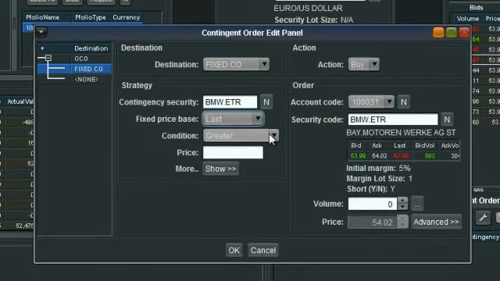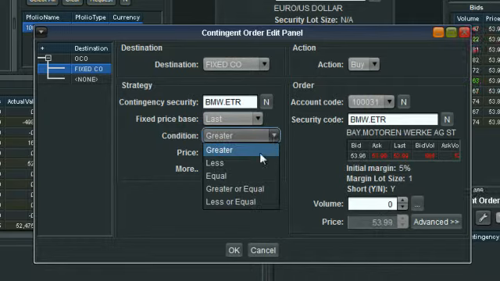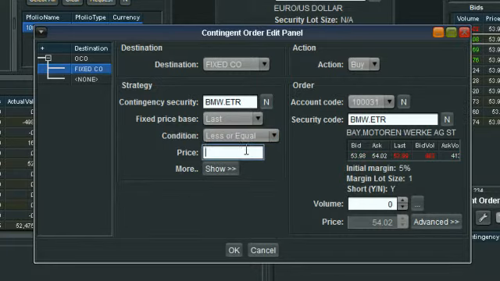Our take profit, being a short position, is going to be below the market. So we're waiting for the market to go below a certain point, so it's going to have to be less than or equal to, or simply less than. So we select that. Let's say we got in at around 54, our take profit might be at 52. Now, we are going to buy.